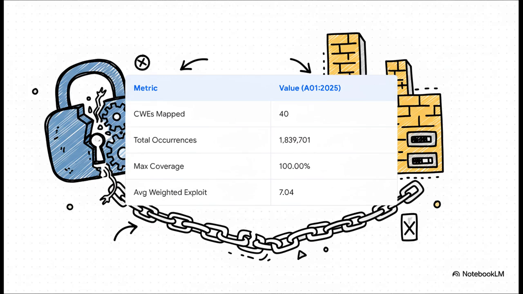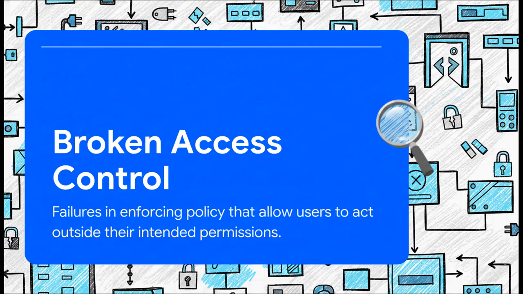Now, let's just look at these other numbers for a second. This one category maps to 40 different types of documented weaknesses. And that average exploit score of over 7 tells us that, on average, these vulnerabilities aren't just severe, they're also pretty darn easy for an attacker to find and use. That's a dangerous combination. So what is it exactly?